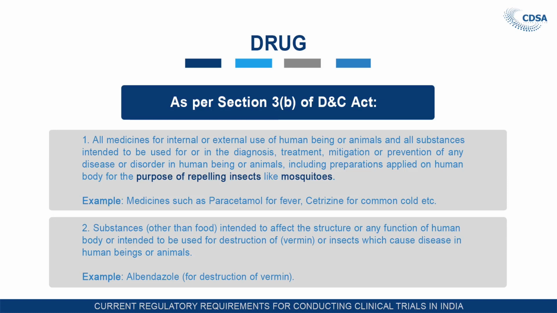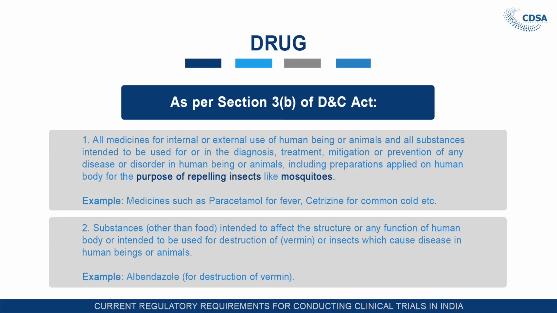Example, all medicines that we take. See, this first part of this definition is quite exhaustive and inclusive. It has covered all medicines. All medicines means whatever medicines we are taking, like paracetamol, ciprofloxacin, amoxicillin and other medicines that we take for the control of disease and disorder.